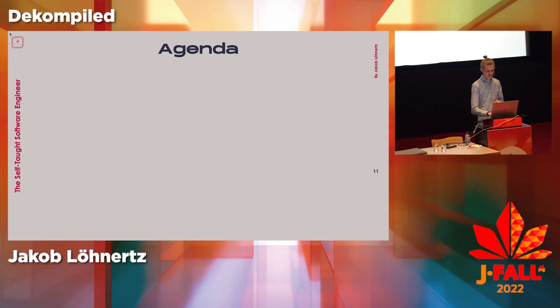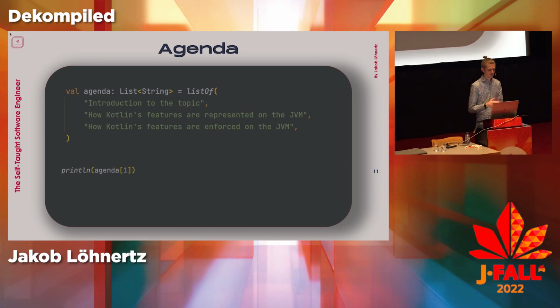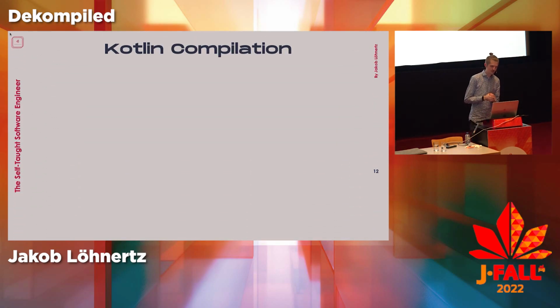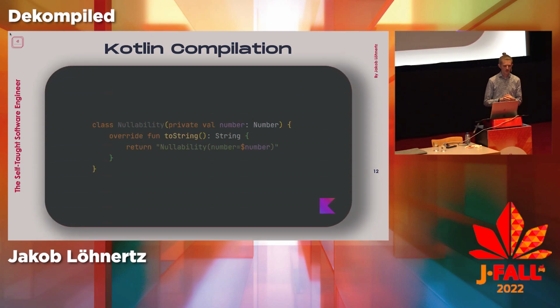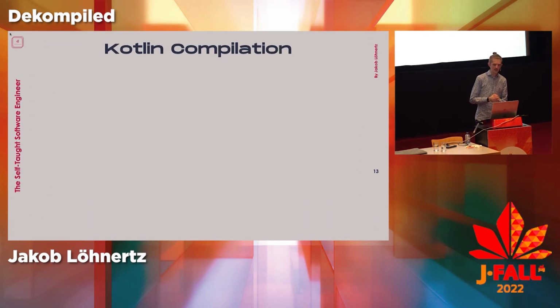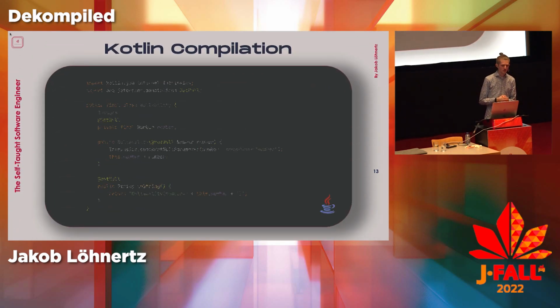Right, then let's move on to how Kotlin's features are represented on the JVM. If we look at the example again from the beginning, this very simple class that uses non-nullable types, how this would look once run through the pipeline I showed you on the previous slide is something like this. This is not super surprising.